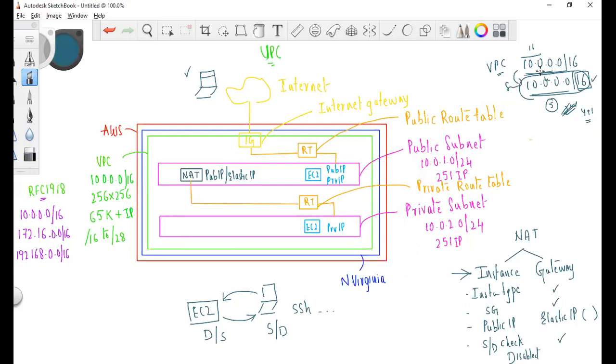Imran Syed, the VPC is a CIDR block. CIDR block range, basically it's a private IP range. Correct, Imran? It's a private IP address range. You will see once we implement the whole thing in the console, you will get some clarity. Definitely. Does EC2 in the private subnet check for updates automatically? Even the EC2 instance in the public subnet also cannot check the updates automatically, right? You need to check it and then update it.